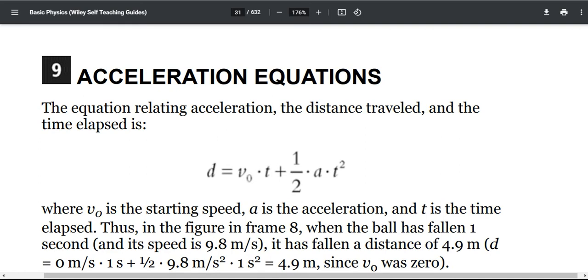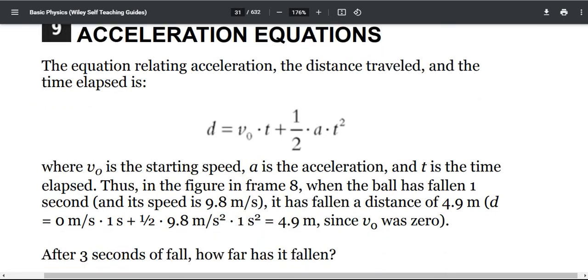So let's see what this is. d is the distance traveled, v0 is the starting speed, a is the acceleration, and t is the time elapsed. Thus in the figure, when the ball has fallen 1 second and its speed is 9.8 m/s, it has fallen a distance of 4.9 m. d equals 0 m/s times 1 s plus 1/2 times 9.8 m/s² times 1 s squared, which equals 4.9 m, since v0 was 0.